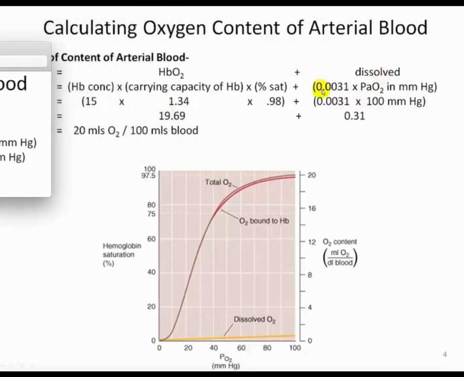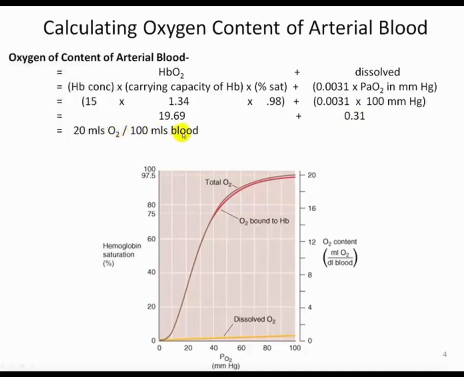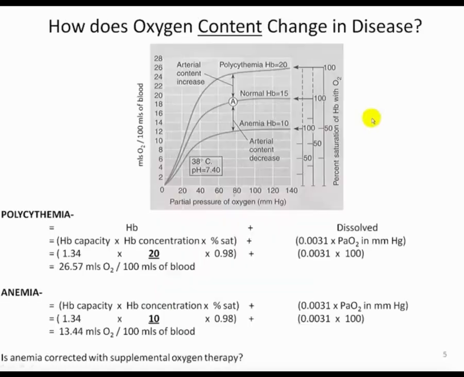And then the dissolved portion, as we said previously, the 0.0031 is the solubility of oxygen in a liquid such as plasma, times the PaO2, whatever the pressure is. And so again, under normal physiological conditions, arterial PaO2 should be about 100. And when you do this math, you get 0.31. So overall, 19.7 plus 0.3 gives rise to an oxygen content of 20 mLs of oxygen per deciliter of blood. And again, these are the actual numbers I mentioned in the previous slide, 19.7 plus 0.3. But this is how we actually derive these specific numbers of 19.7 and 0.3.